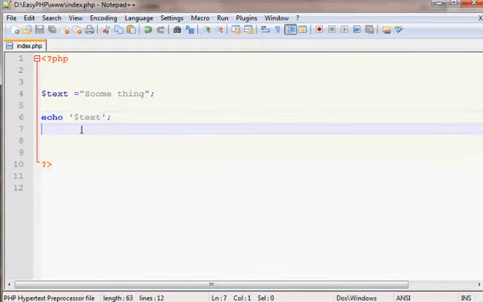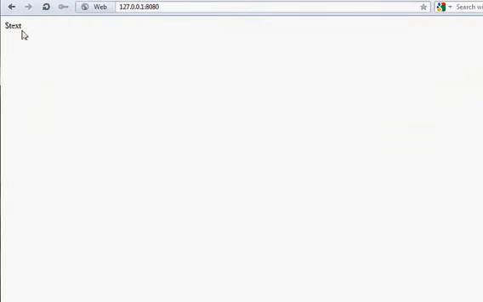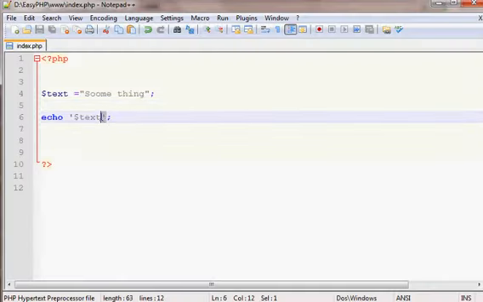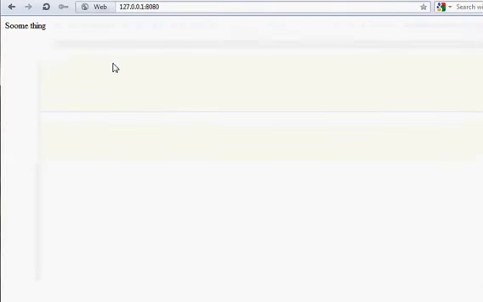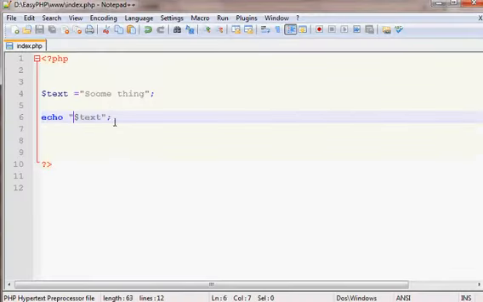Let's save it and see. It will show only the literal text, as if it was written exactly right here. So if I use double quotes, it will now echo. So you have to remember to always use double quotes. I suggest you learn it my way, and then later on you will create your own way of programming.